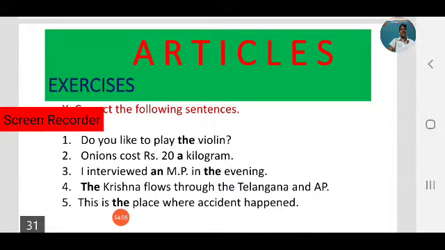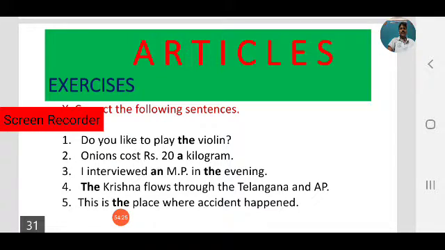So already we have discussed time phrases. We have to use the definite article: the morning, the evening, in the night. All time phrases take the definite article the. I interviewed an MP in the evening.